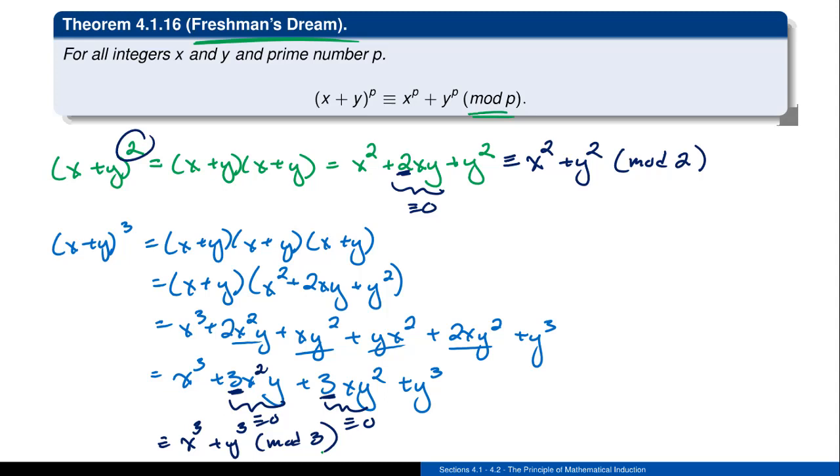So you can see that with this idea of taking x plus y squared, all that ends up happening is that you just have to square the x and you have to square the y. To look at x plus y cubed, what's going to happen is you're going to have the x cubed plus the y cubed. None of that extra little middle bits.